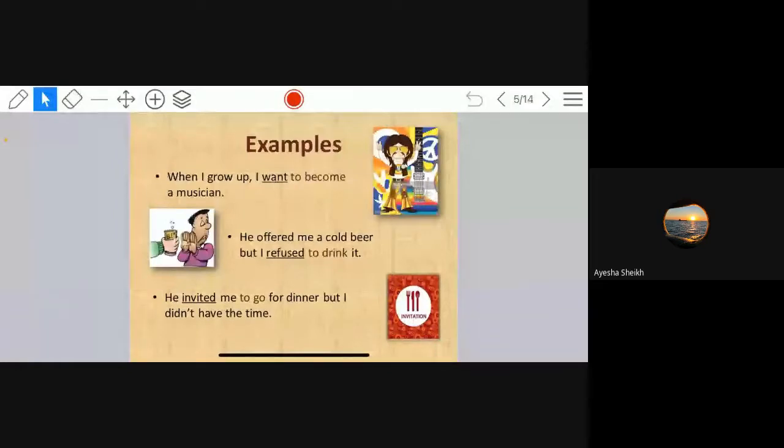Example. When I grow up, I want to become a musician. He offered me a cold beer, but I refused to drink it. He invited me to go out for dinner. I didn't have the time. So see, to become, to drink, to go. These verbs which are used are full infinitives.